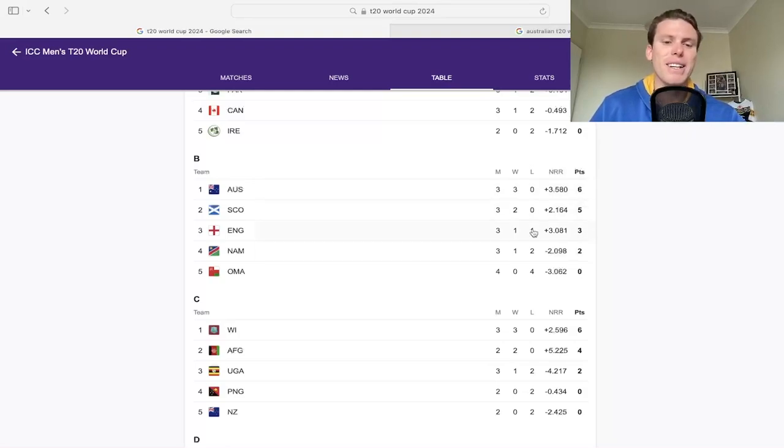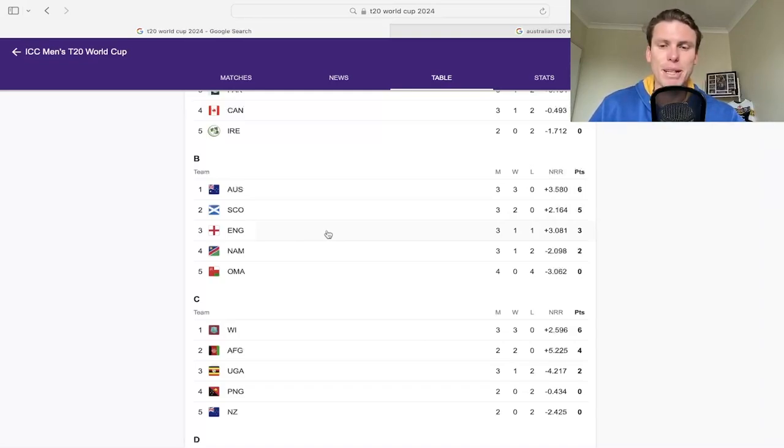The big question now is England against Scotland trying to get through. So Australia's played Scotland. There's a little bit of chatter around about, obviously, because they're through, they don't need to win this matchup per se, so they might actually get a Fraser McGurk or something like that to come in and play, which he should be able to go just as well as some of the other guys on his day, especially as well. And if Scotland were to win that one, then obviously England have no chance of making it through to the next stage, being the defending champions of the T20 World Cup.